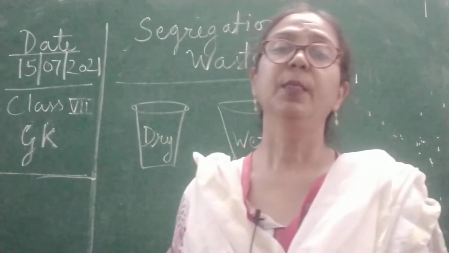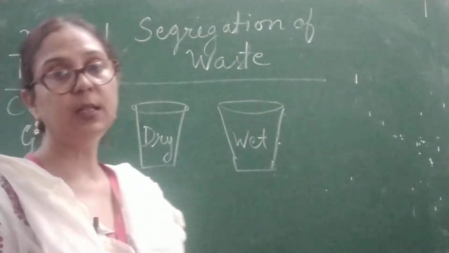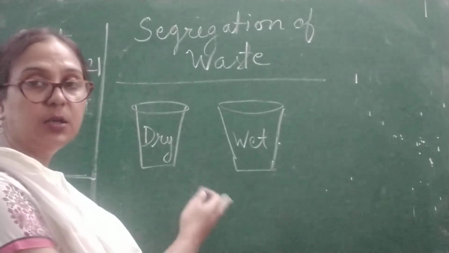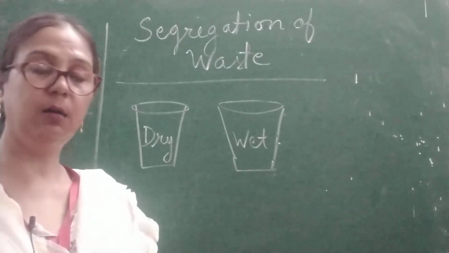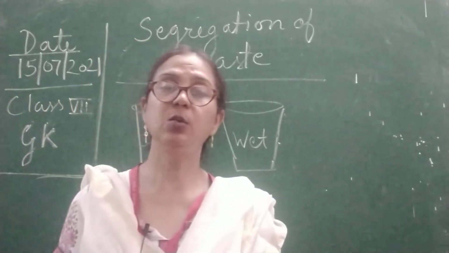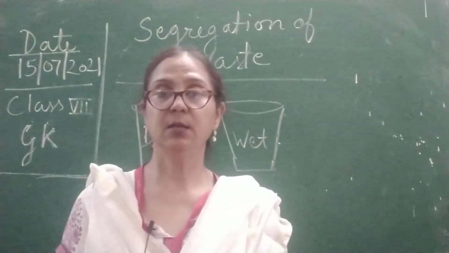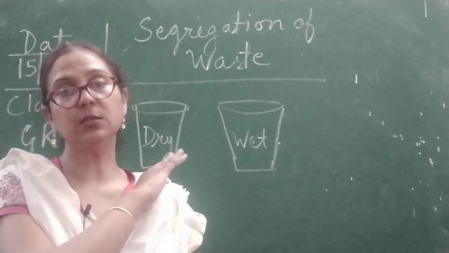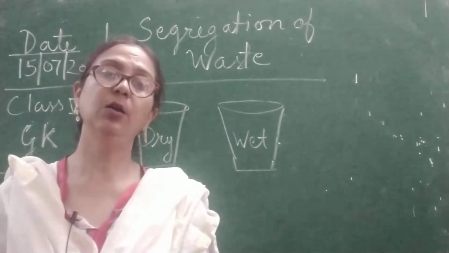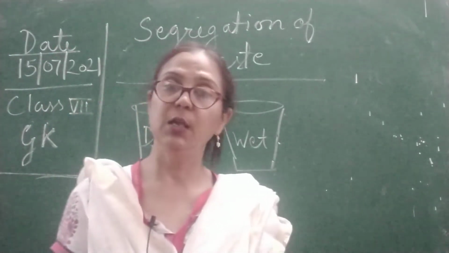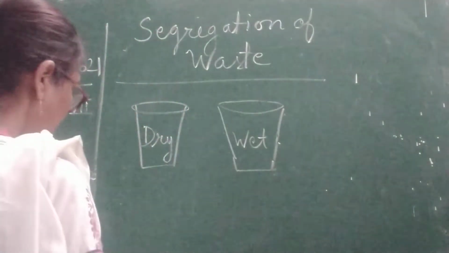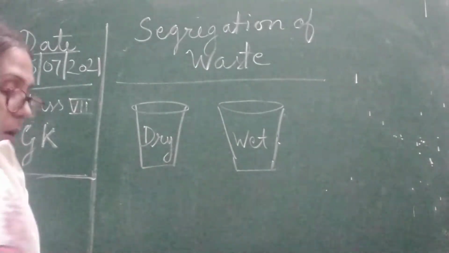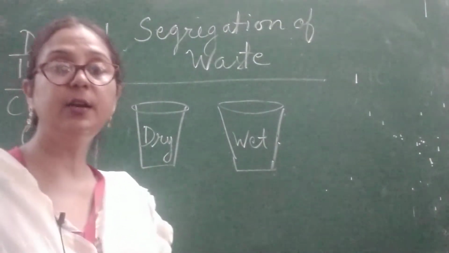Okay, so the municipality board has provided these two dustbins, and I believe you have seen these two buckets or baskets outside your classroom also. So children, now how can we manage solid waste?